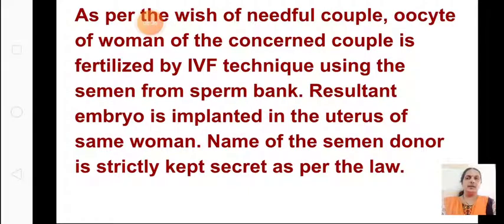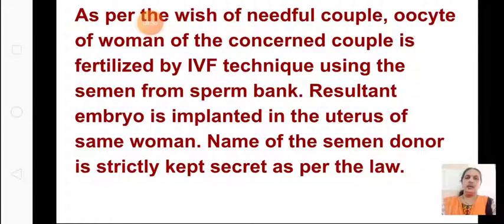The resultant embryo is implanted in the uterus of the same woman. The name of the semen donor is strictly kept secret as per the law. So those who donate the sperm will not openly tell it out. It is kept a secret.